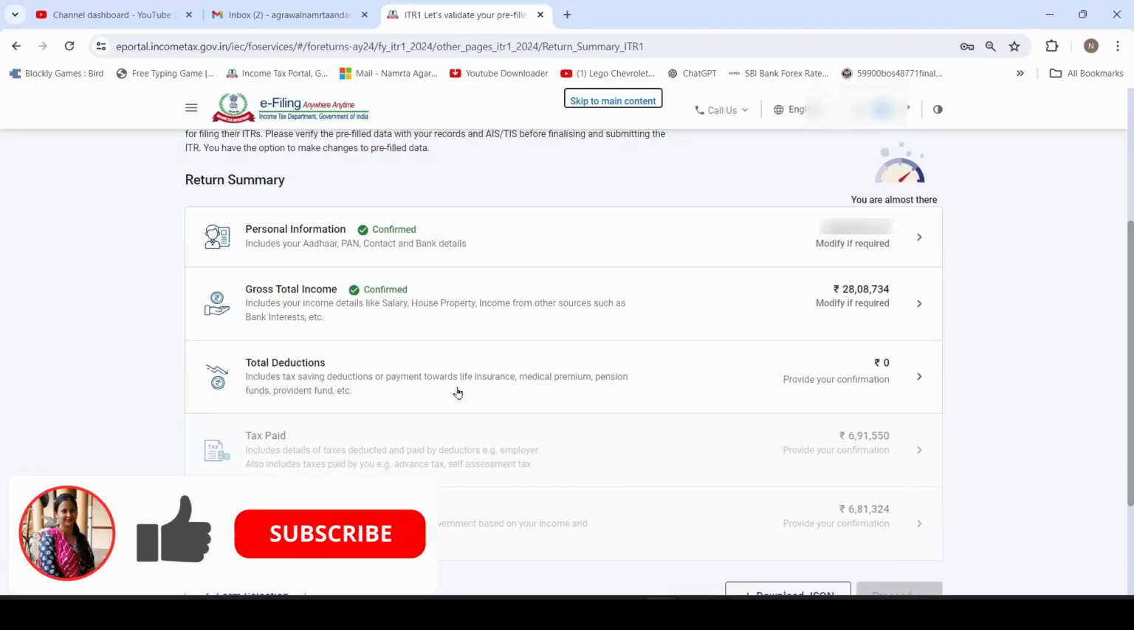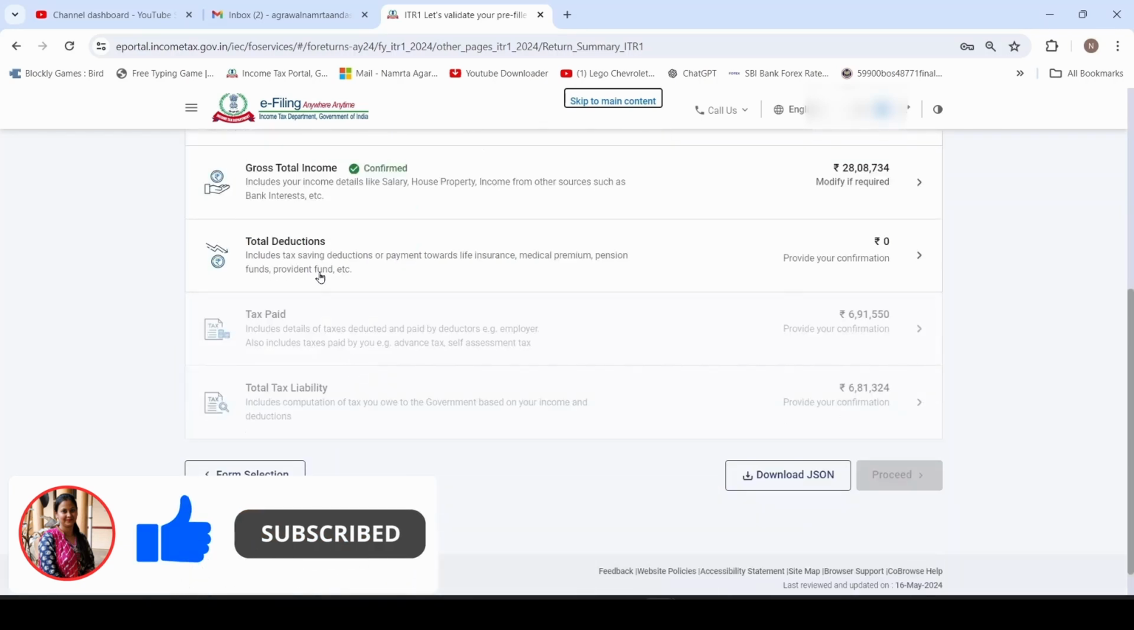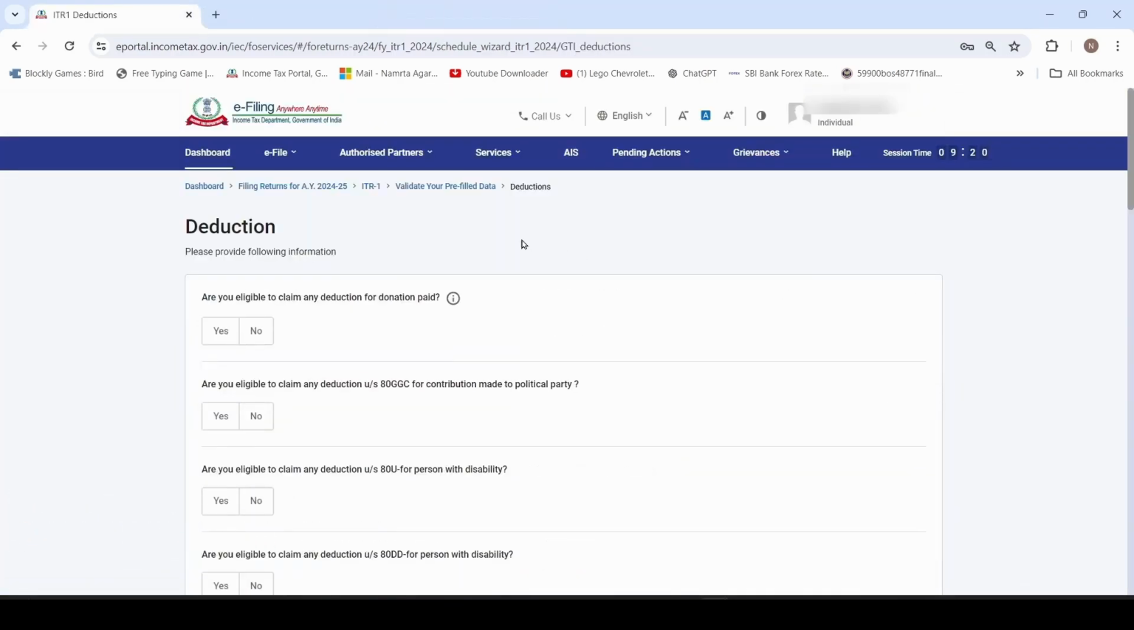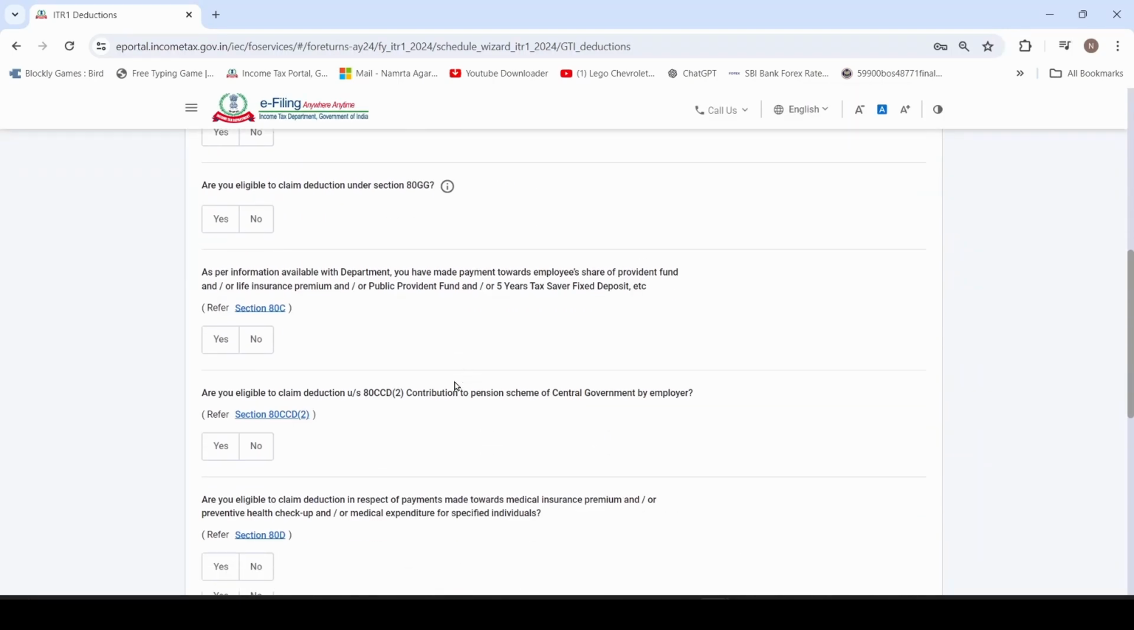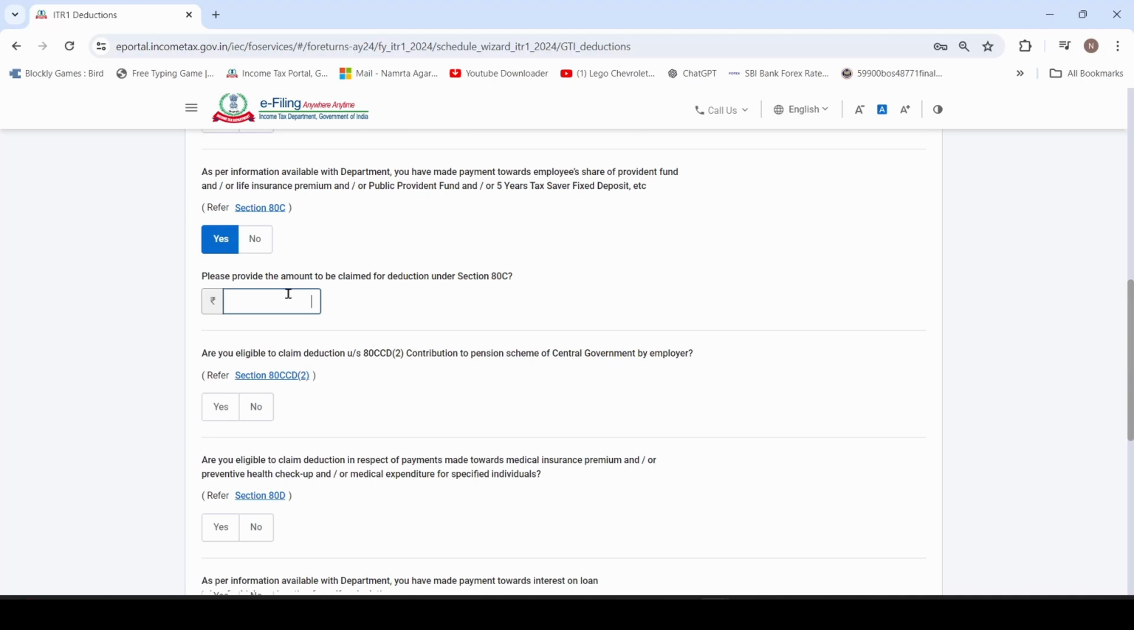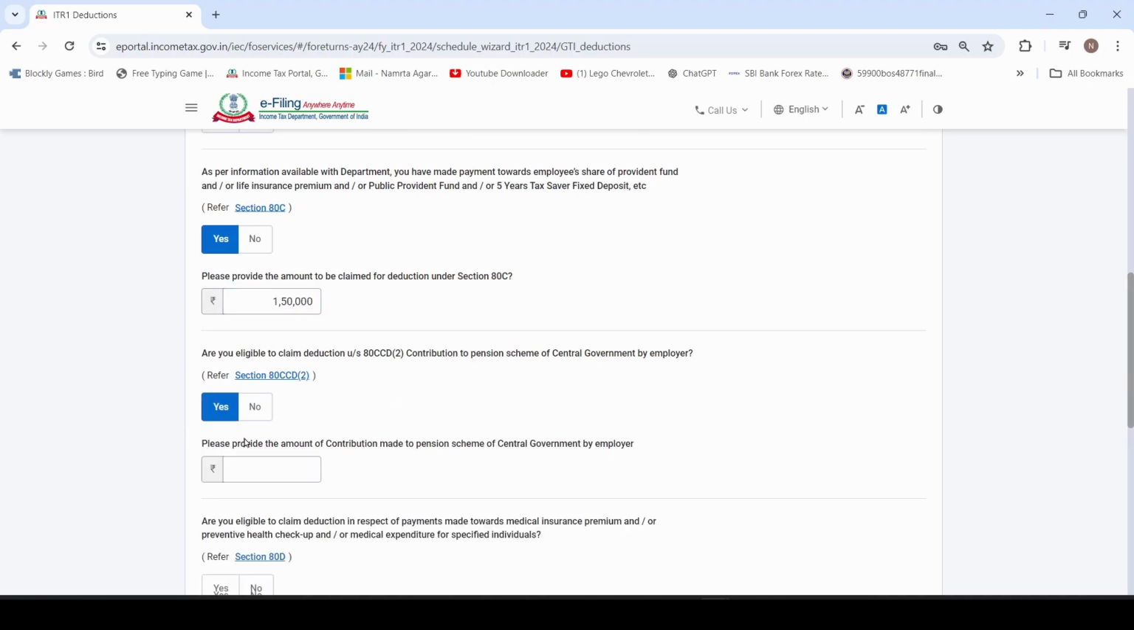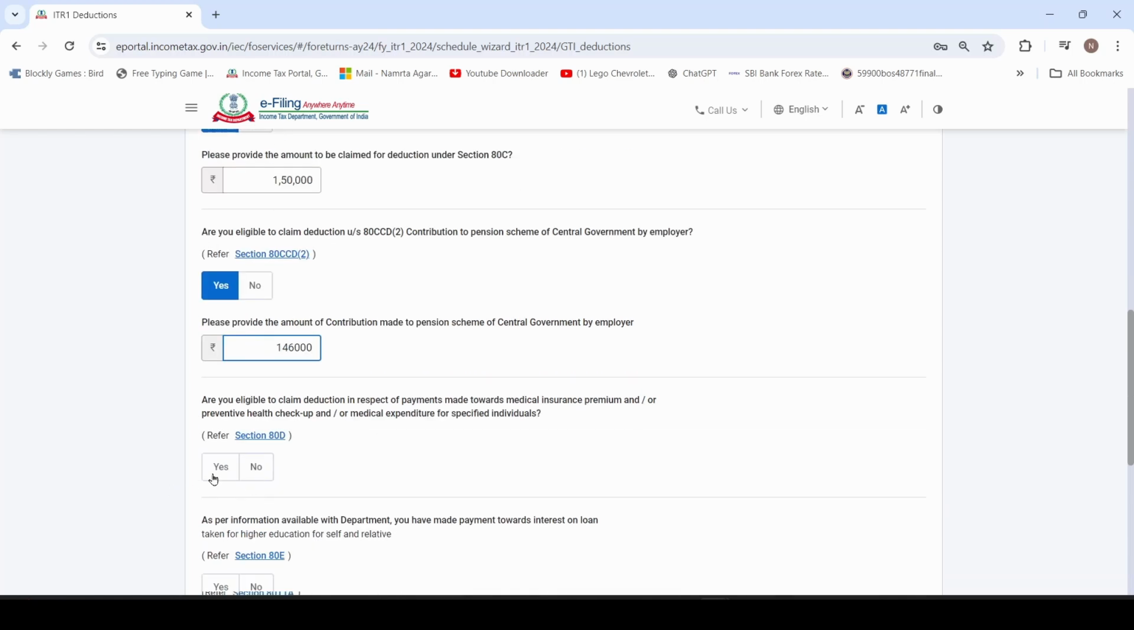Our next head is total deduction. Here you can claim deduction of your expenditure and investment which is allowed under Income Tax Act. Click on total deduction. These are some set of questions regarding deduction. Click yes if you are eligible for any deduction. Otherwise, by default answer will be no. So here I am clicking yes for 80C that I have done 1,50,000. 80CCD2 1,46,000. And yes for 80D.